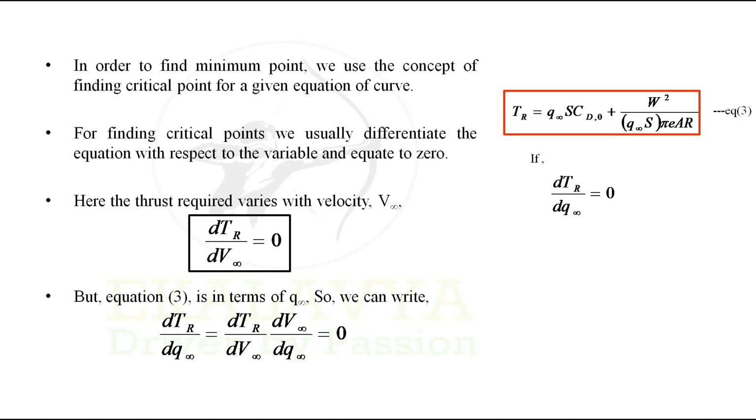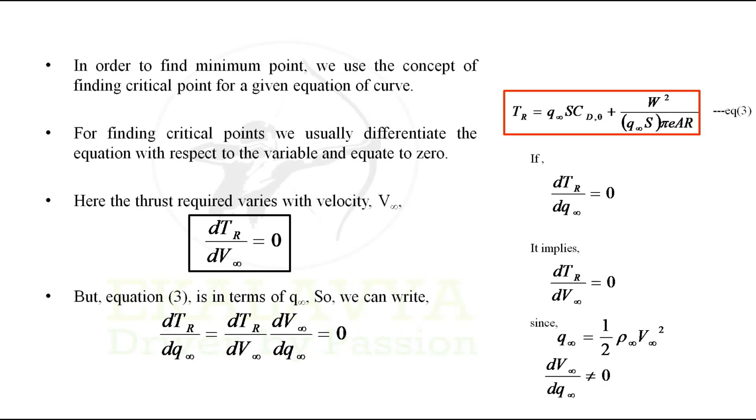If change in thrust required by change in dynamic pressure is equal to 0, it implies change in thrust required with respect to change in velocity is equal to 0. You can be wondering, how is it possible? Since Q infinity is expressed as half rho infinity V infinity square, if there is a change in velocity, for sure there should be a change in dynamic pressure. So change in velocity with respect to change in dynamic pressure can't be 0.